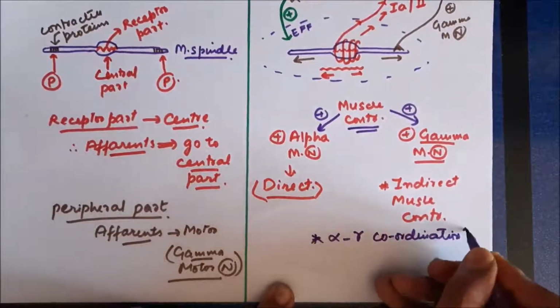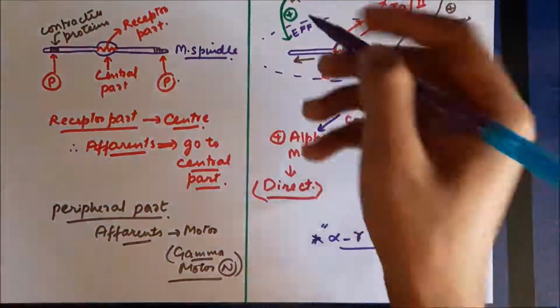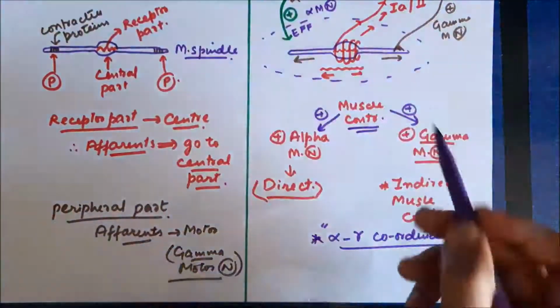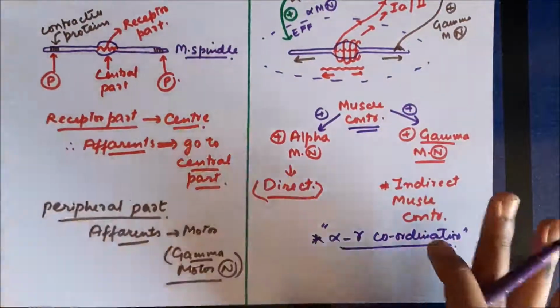So there will be stimulation of alpha motor neurons as well as gamma motor neurons during a muscle contraction. Therefore this process is called alpha gamma coordination. Alpha gamma coordination occurs during a normal muscle contraction. So this was the alpha motor neuron and here it was the gamma motor neuron, and stimulation of both these neurons will cause contraction of the muscle. One will be direct contraction and the other will be indirect contraction.